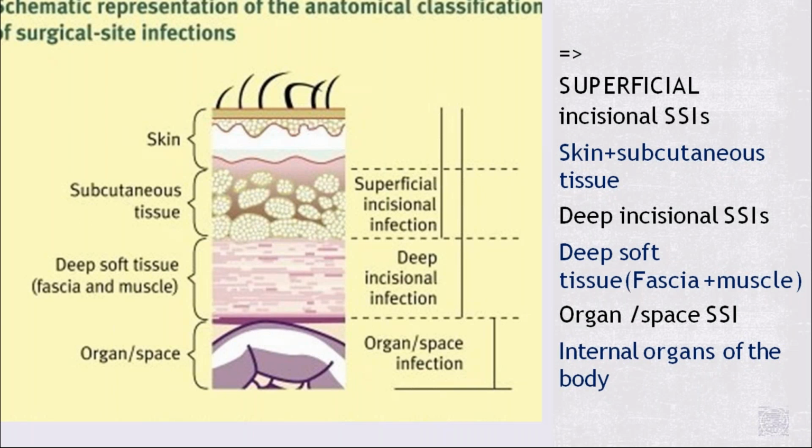So this is the diagrammatic representation of the different types of surgical site infections. First is the superficial incisional surgical site infection, which involves the skin and the subcutaneous tissue. Whereas deep incisional surgical site infections involve, along with skin and subcutaneous tissue, the deep soft tissue, either fascia or muscle. The third type of classification is organ or space surgical site infection. These include the internal organs of the body.